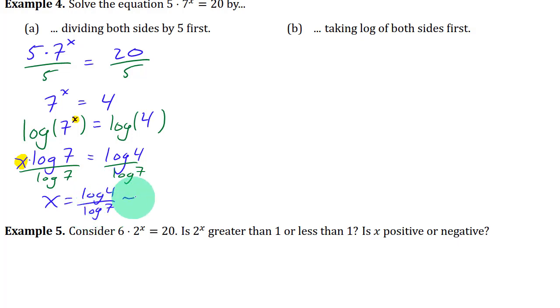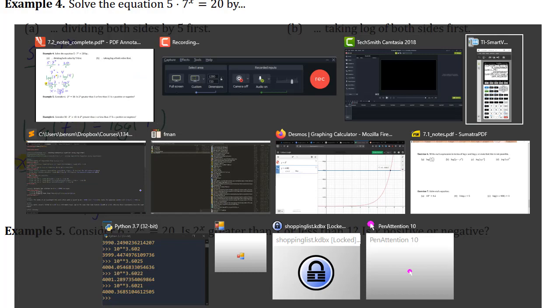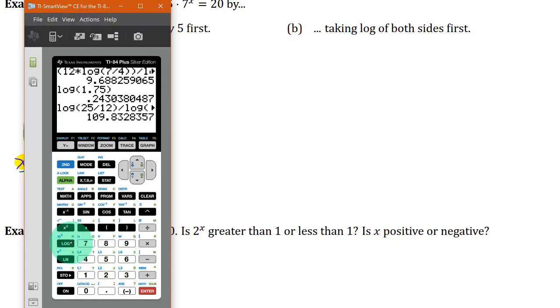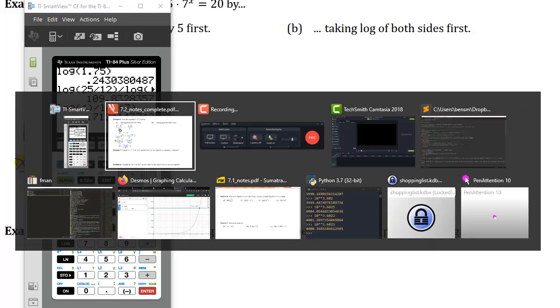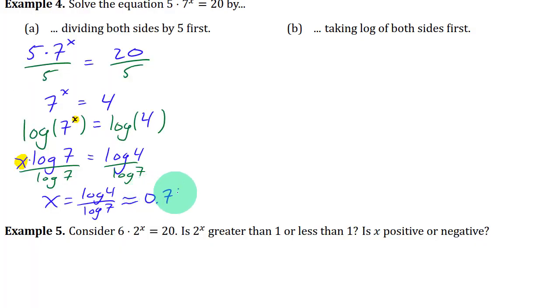Okay, and that you can approximate with a calculator: log of 4 divided by log of 7 is 0.7124. Okay, so that's usually the way I recommend doing these.